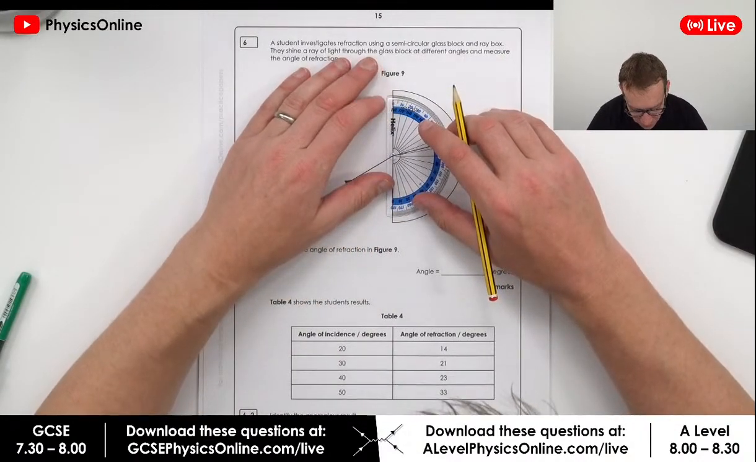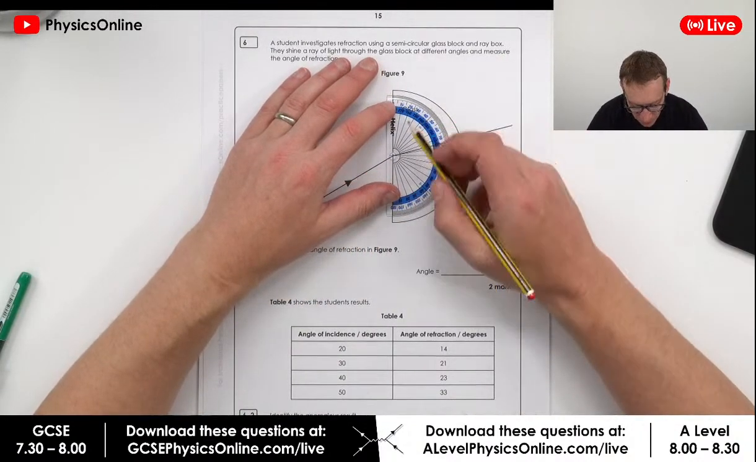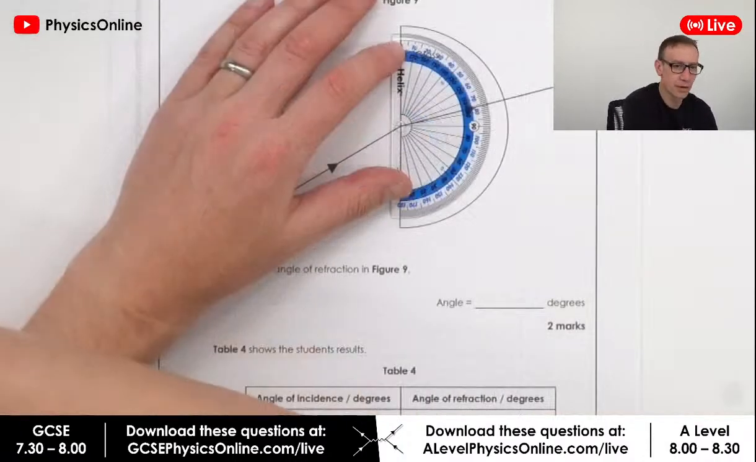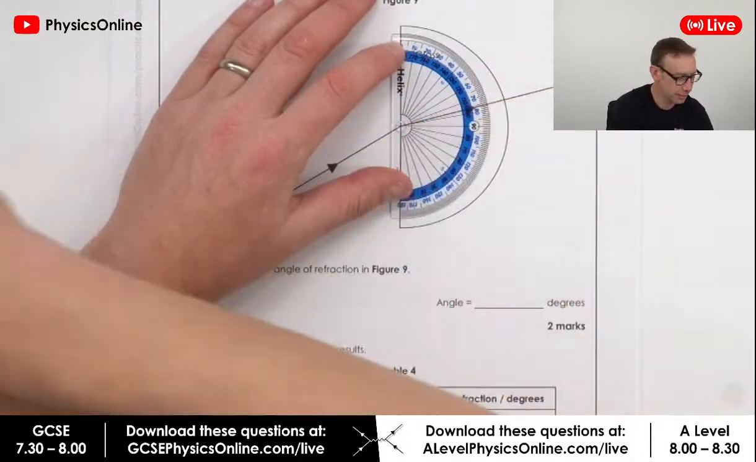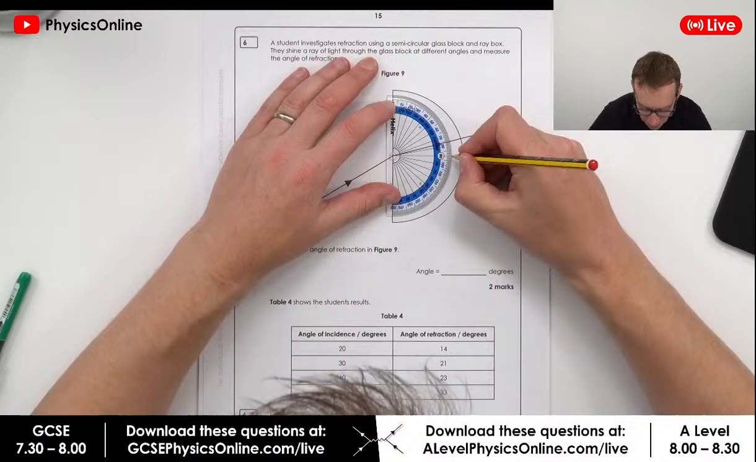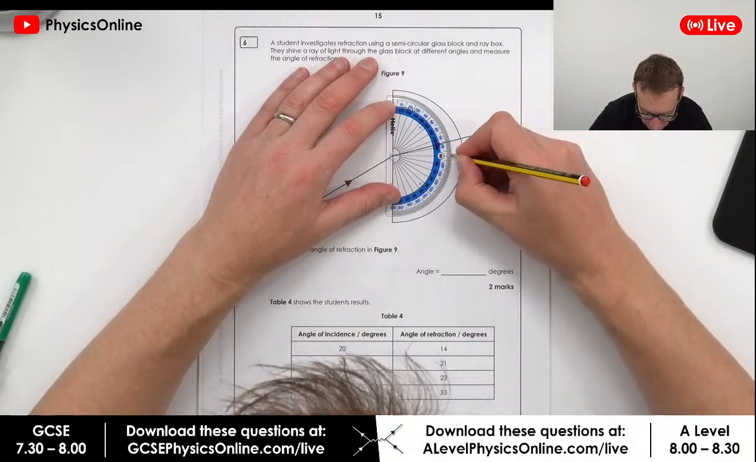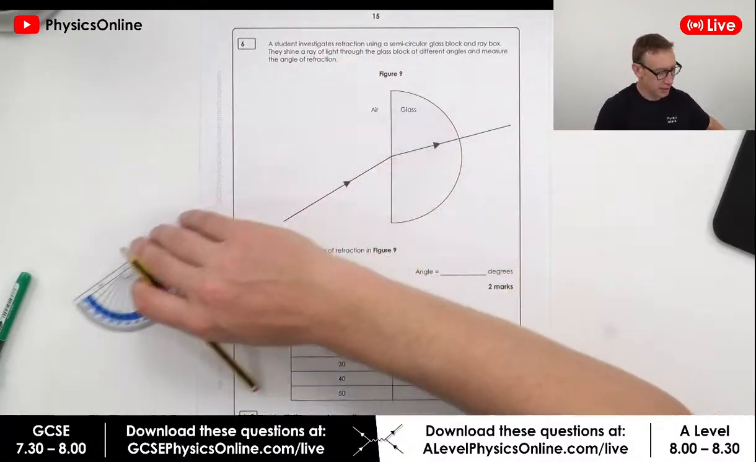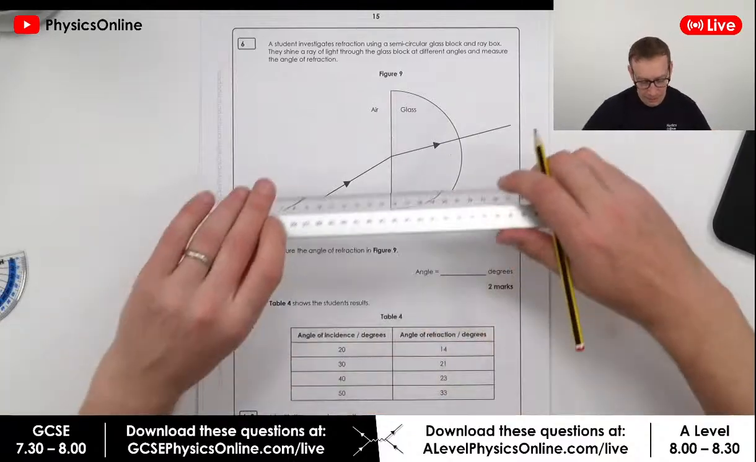The first thing I'm going to do, very carefully putting the centre of the protractor on the centre point over here, is mark on 90 degrees over here. And that means I can then connect up this normal line.